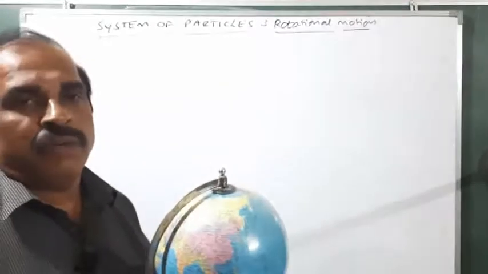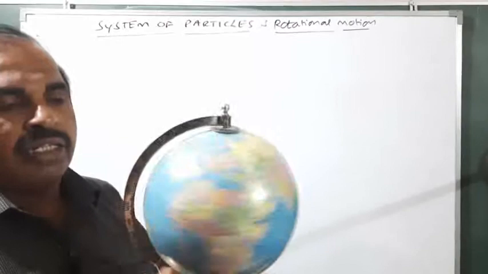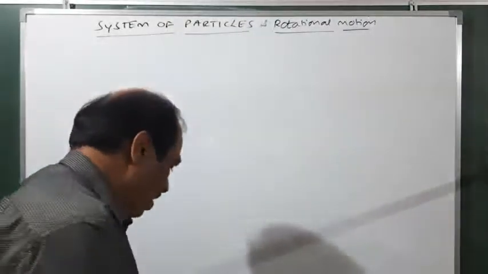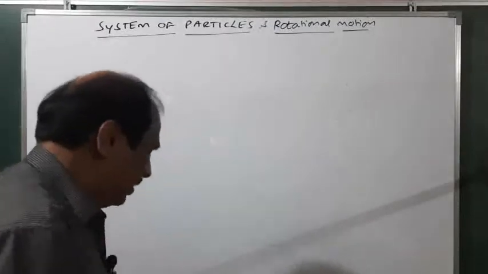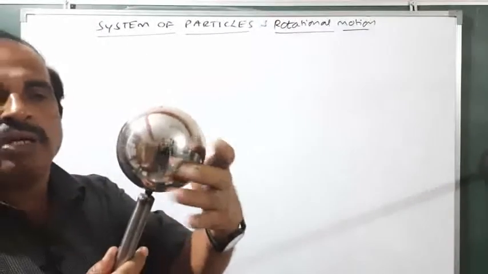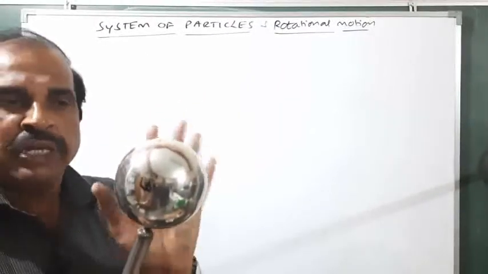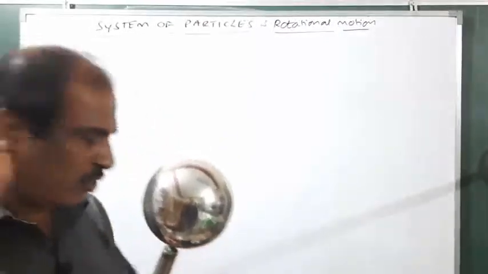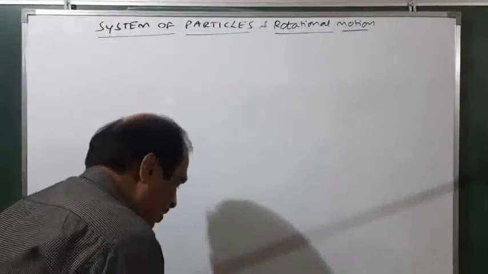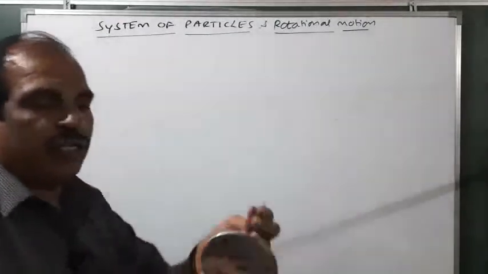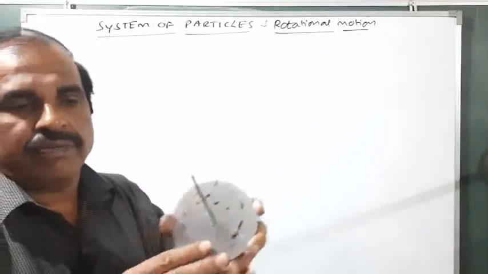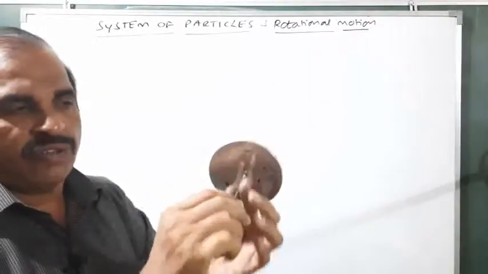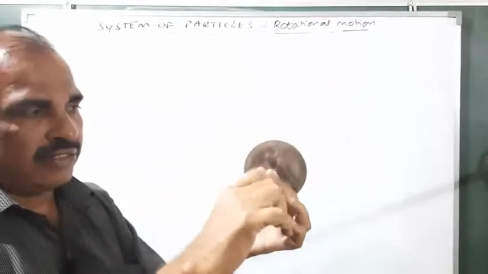the geometry of the objects. Please remember, this is a hollow sphere. This is not a solid sphere. And here we can say this is a sphere. It is also a sphere, but once again it is hollow, made up of metal. First, understand what geometry we are using here. The next one is called a disk. This is the axis of the disk, and of course we can make it rotate like this.